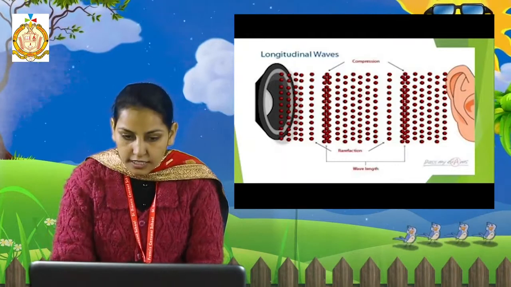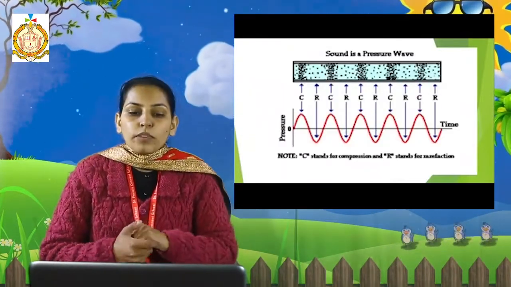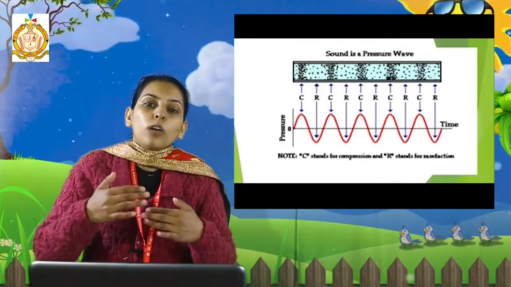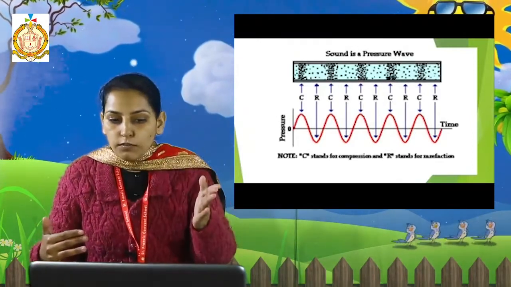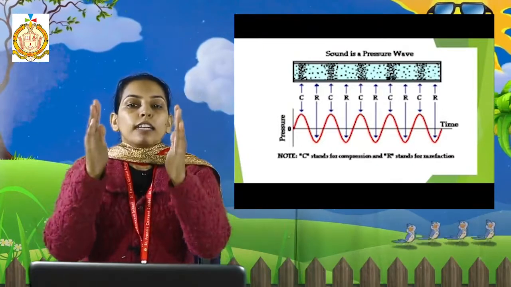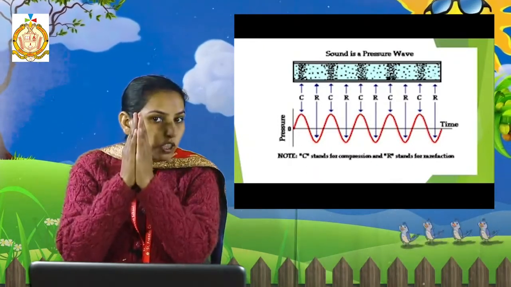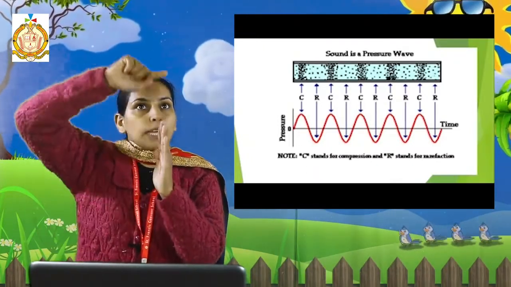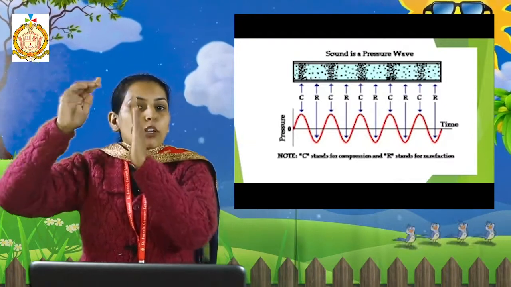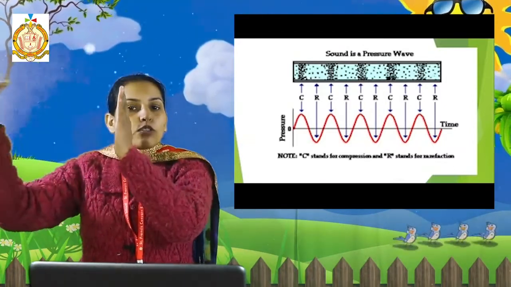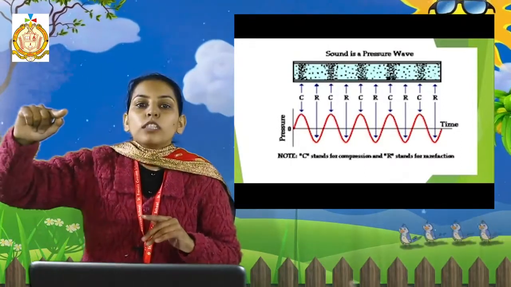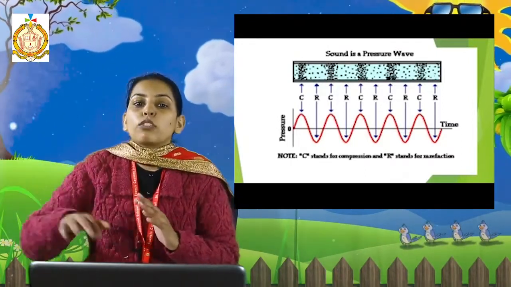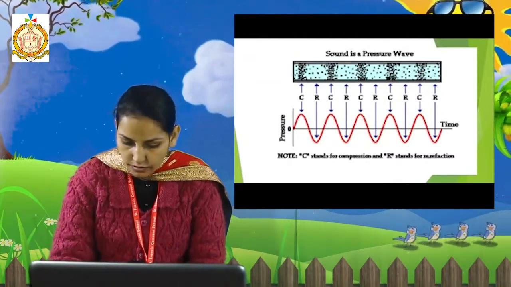Next, students, is the characteristics of sound. First, let us see how a transverse wave is formed from a longitudinal wave. Students, where the layers of the longitudinal wave are closer to each other, at that point a peak is formed, and where the layers are away from each other, at that point the wave goes down. In the same way this process repeats.